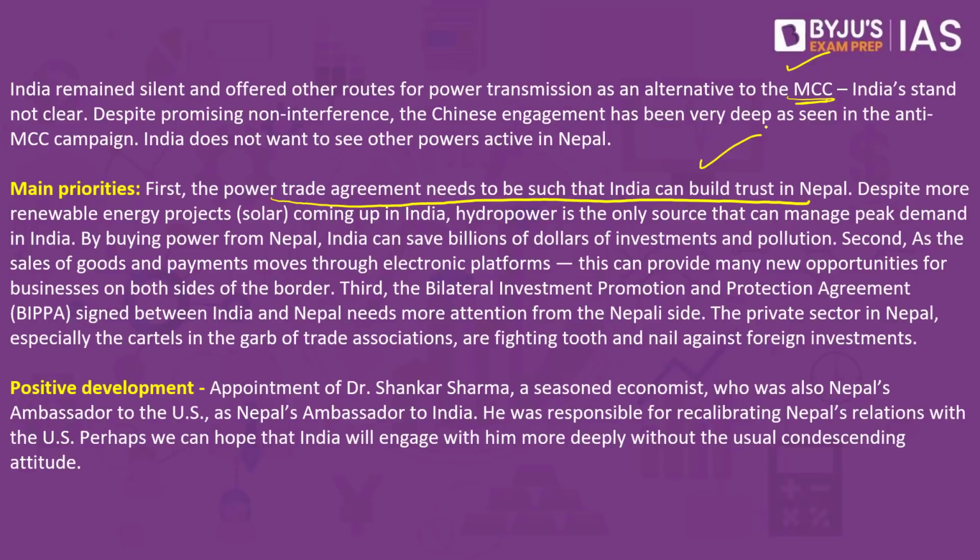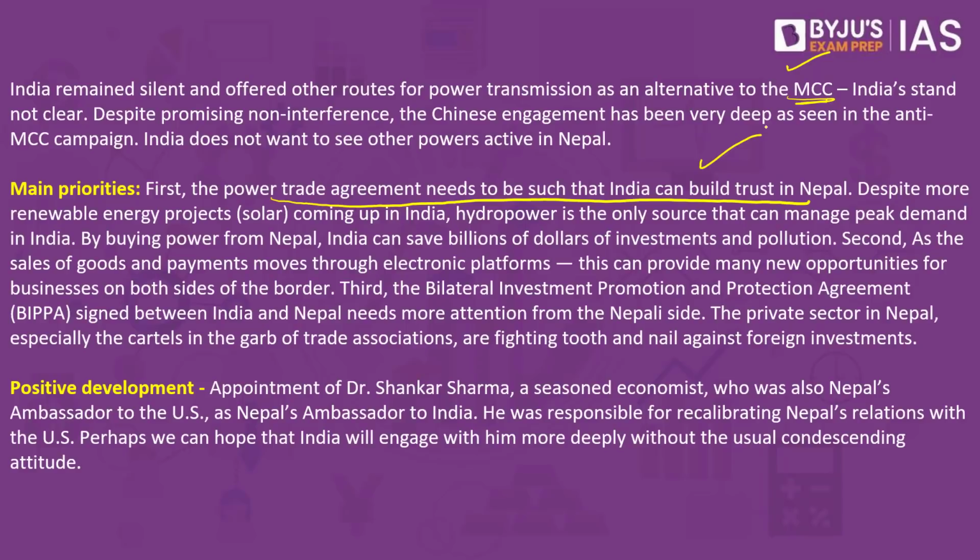That is why many experts say that India controls a lot of the hydroelectric power generation capacity of Nepal. Now, it will be in the interest of India also if Nepal produces hydroelectricity and India can import that. Because the fact is that while India is setting up new renewable power projects such as solar, wind, etc., there is no substitute to the amount of electricity that we can get from hydropower. India's peak demand for electricity can only be managed by hydropower. So buying power from Nepal can be a good way out for India as well.